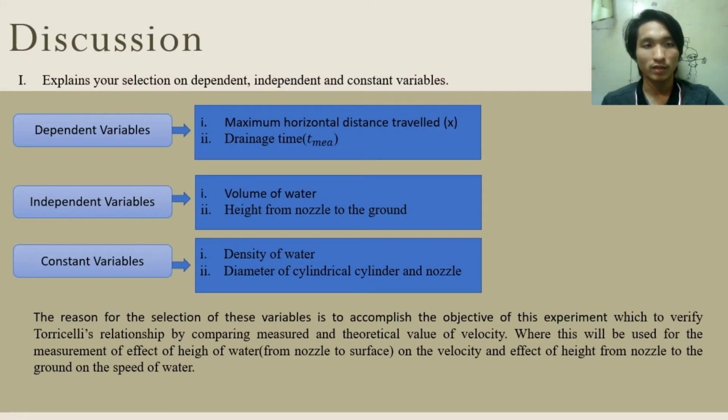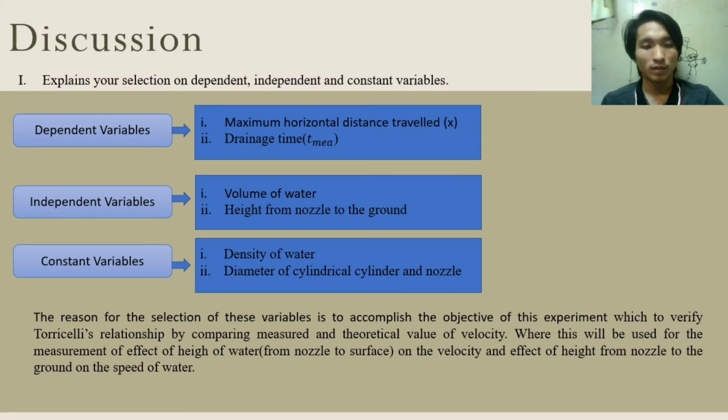Now we enter the discussion part. The first question is, explain your selection of dependent, independent, and constant variables. For the dependent variable, I have chosen 2 variables. The first variable is the maximum horizontal distance travel. The second variable is the drainage time. For the independent variable, I also chose 2 variables, which are the volume of water and the height from the nozzle to the ground.